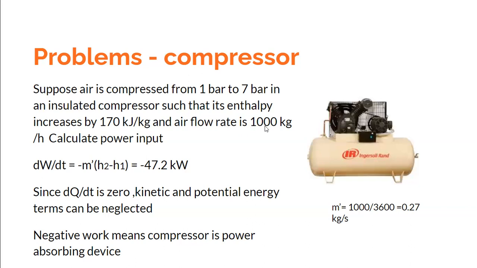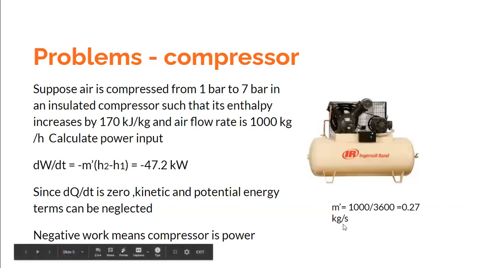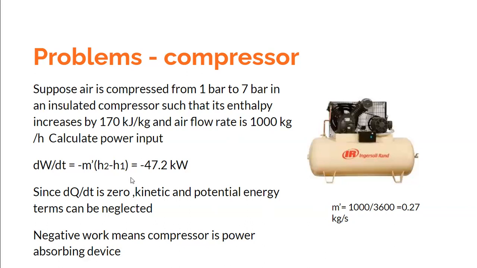The mass flow rate of air can be easily calculated, and from that you see here the power input. The value is negative because it is a power absorbing device. So power input is calculated as m dot into delta H. The enthalpy difference is 170 kilojoules per kg and the mass flow rate is 0.27 kg per second. That product gives you an approximate power rating of this compressor, approximately 47 kilowatts, or 50 kilowatts for that matter. So just by knowing from which bar to which bar the air is to be compressed, and the quantity of air to be compressed, one can purchase a motor for this compressor from the market.